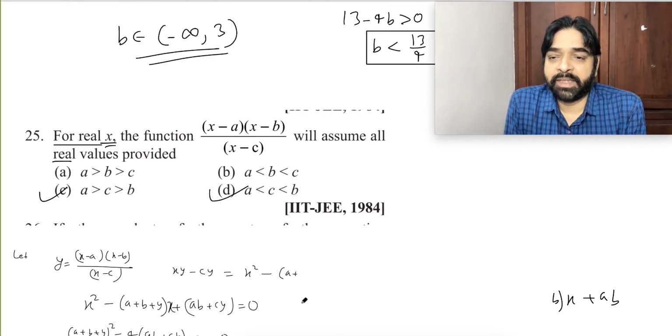What we derived is that c will lie between a and b. That's the only thing we derived. You can see easily how many concepts are involved in one question. So many things are involved, and that is the beauty of JEE Advanced type questions.